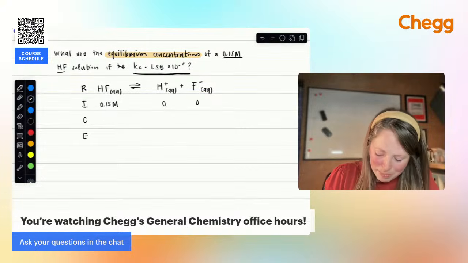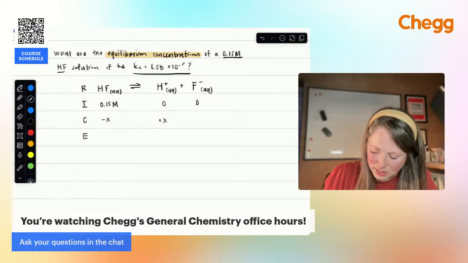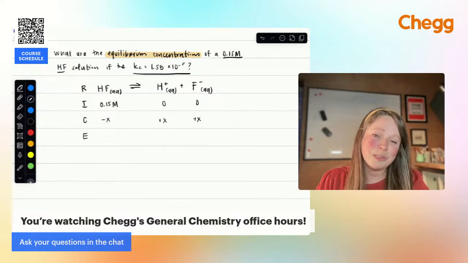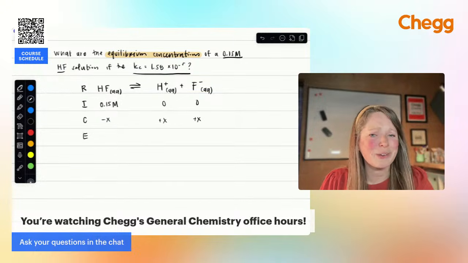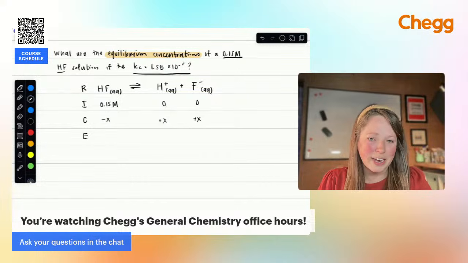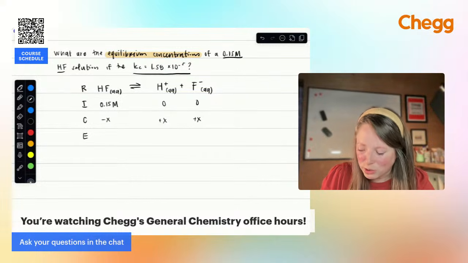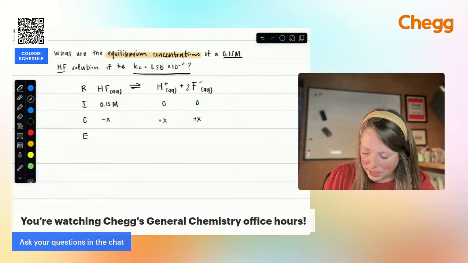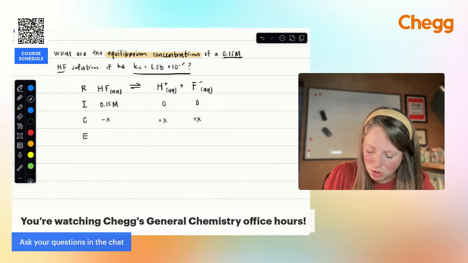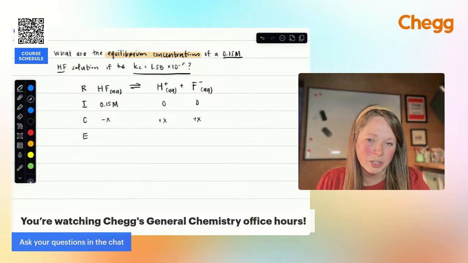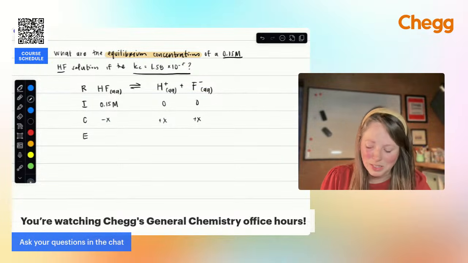All right, so what's going to happen? We're going to subtract x from HF. We're going to add x to each of these. This is a really simple one because it happens to be a 1-to-1 ratio, so you're just adding plus x. If I had a coefficient of 2, then I'd be adding 2x here. So just know that that's how this table is going to change, based on the coefficients from that balanced equation.